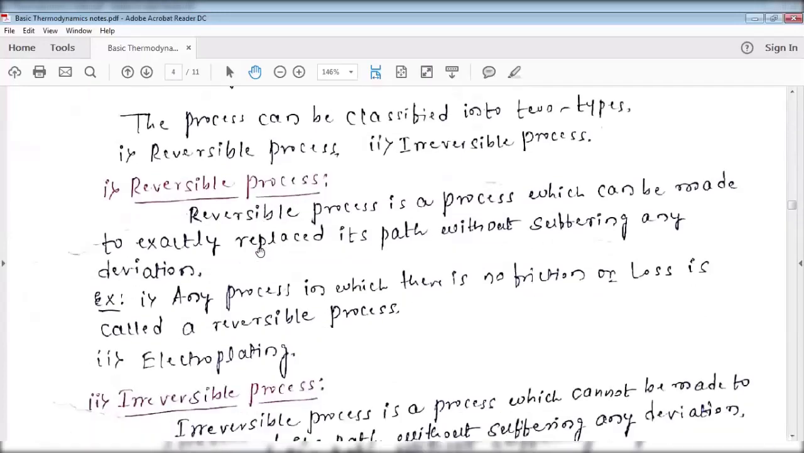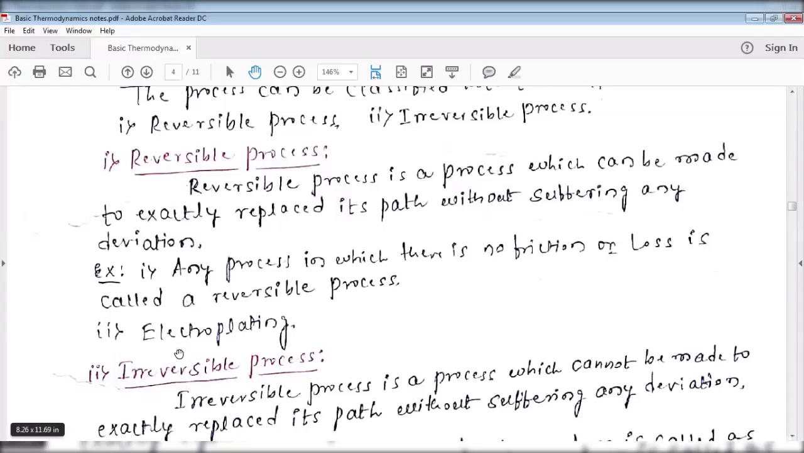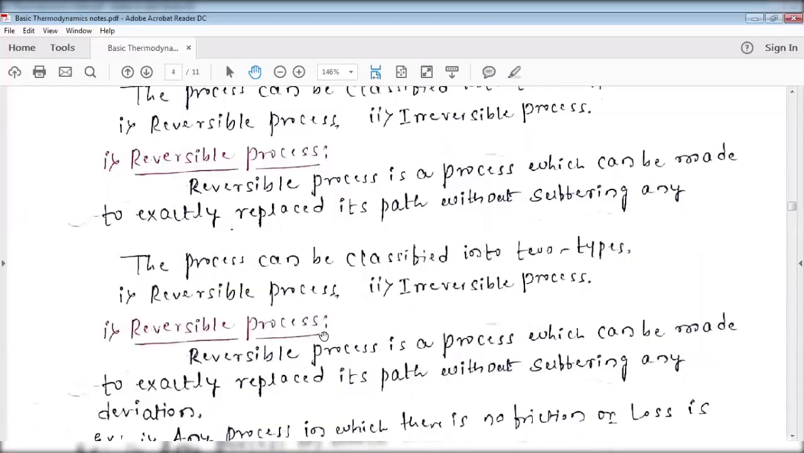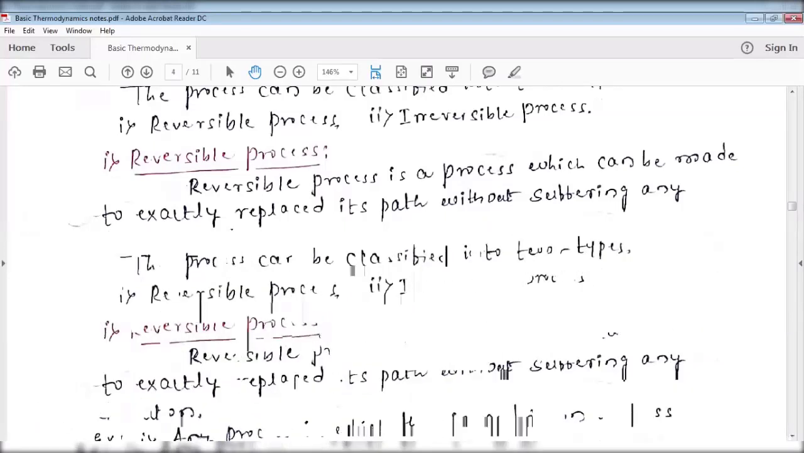An example for a reversible process is any process in which there is no friction or loss. Best example is electroplating. I think many of you know what electroplating is. If anode is made to cathode and cathode is made to anode, whatever materials got deposited can be redeposited back. That is electroplating. This is the best example for a reversible process.